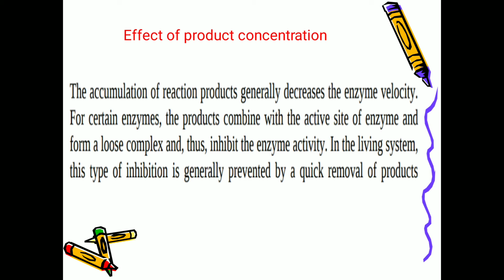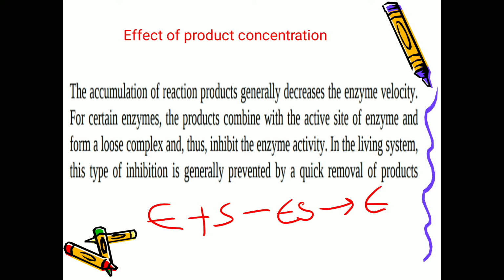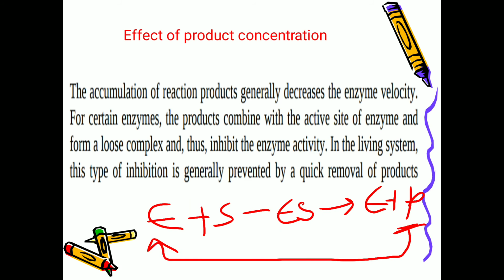See, the enzyme will react with the substrate, will give enzyme substrate complex, which will give the enzyme plus product. Suppose if the product is formed, this product will go and bind with the enzyme, so that it is filled with the product.